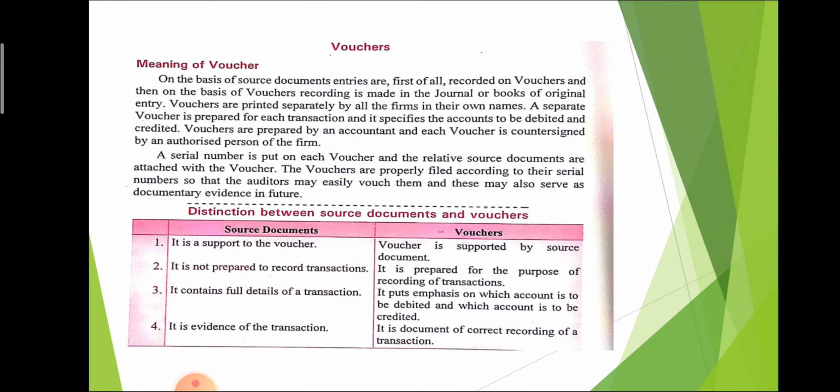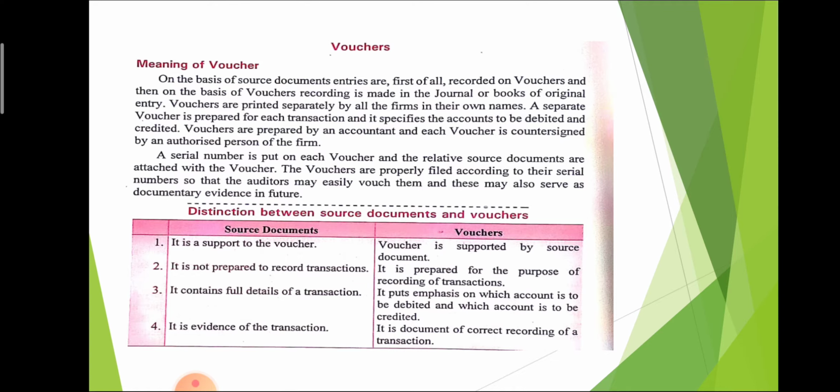Now, voucher. Voucher is very important. On the basis of source documents, entries are first of all recorded on vouchers, and then on the basis of vouchers, journal books, also called books of original entry, are prepared. So voucher is the base for preparing the journal. That is very important in accounting. The serial number is also mentioned on the voucher. Relevant source documents are attached with the voucher.